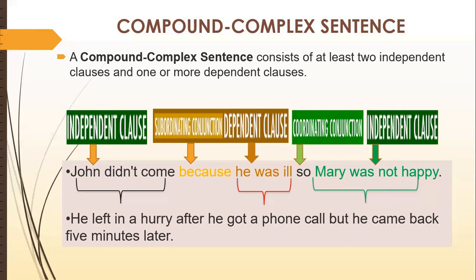'He left in a hurry' is an independent clause, 'after' is the subordinating conjunction, 'he got a phone call' is the dependent clause, 'but' is the coordinating conjunction, and 'he came back five minutes later' is an independent clause, because after a coordinating conjunction we always have an independent clause. So again, a compound complex sentence contains the attributes of both compound and complex sentences.